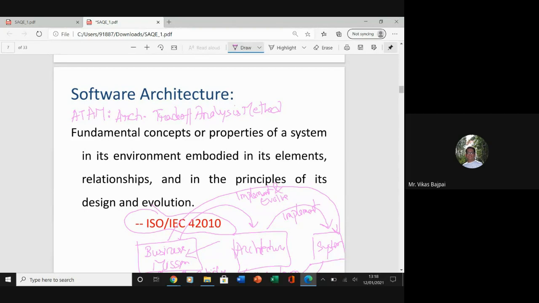And once we have done the evaluation part, we go for documenting the architecture. And that is basically done with the help of AADL, right? You might be familiar with this particular term, which is architecture analysis and design language.